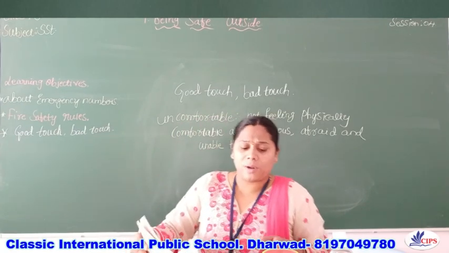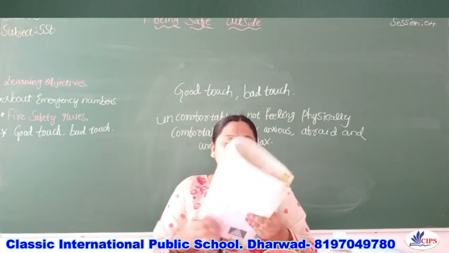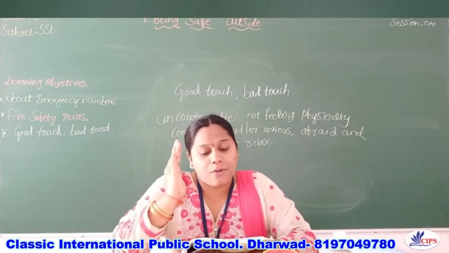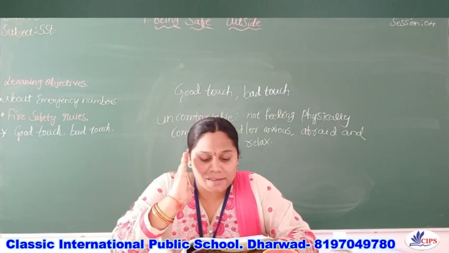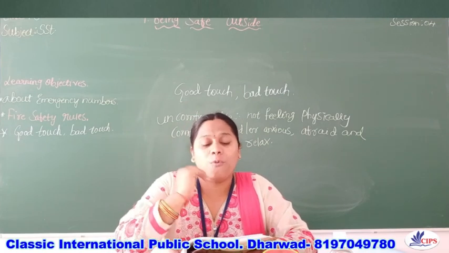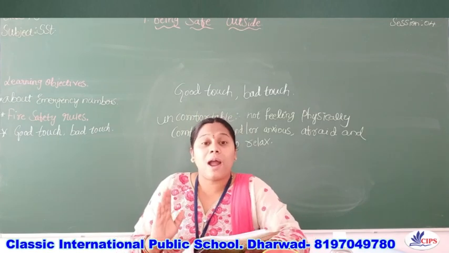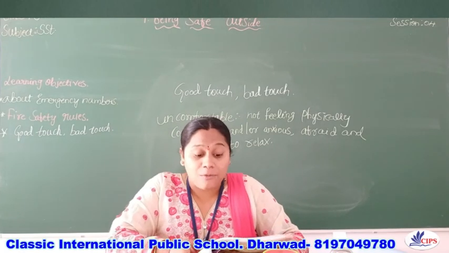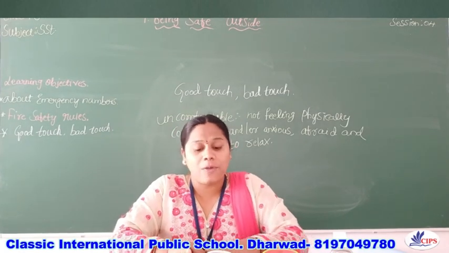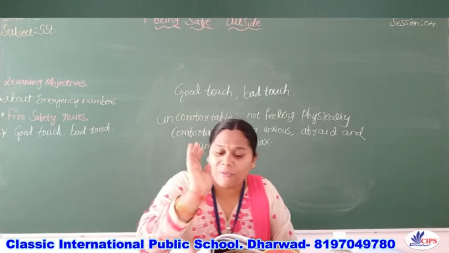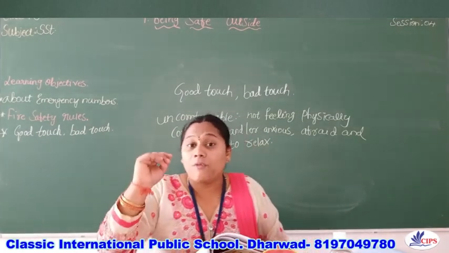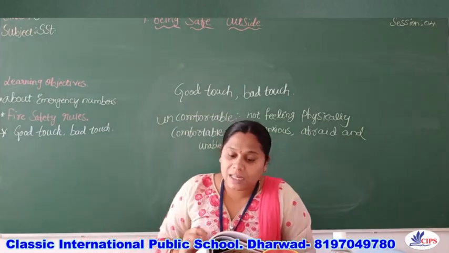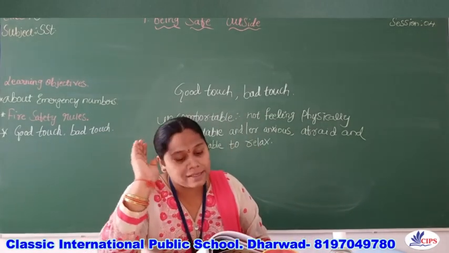So children, once again we have to recap this lesson. What are the topics we have to learn from this lesson? First point, we should follow the traffic rules to avoid road accidents. In the second point, we should obey traffic signals and follow the traffic symbols. We have to know that.